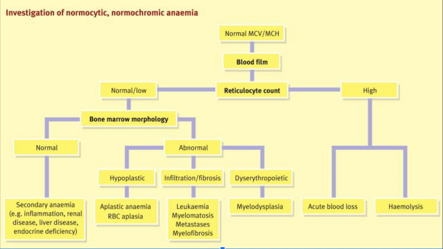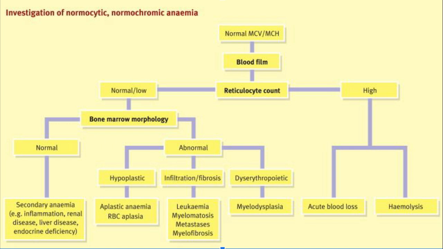If reticulocyte count is normal or low, I will do bone marrow aspiration. If it is abnormal, like hypoplastic and aplastic anemia, or infiltrating like leukemia, or dyserythropoietic like myelodysplasia. But if the bone marrow aspiration is normal, maybe it is secondary anemia like renal or liver disease, or an important endocrine problem, most commonly hypothyroidism.